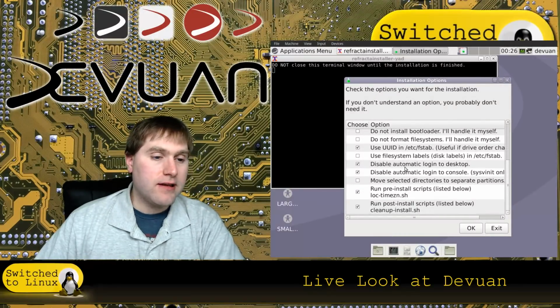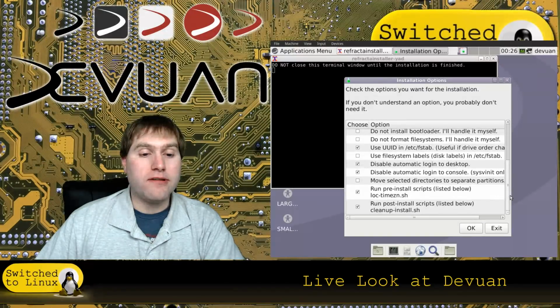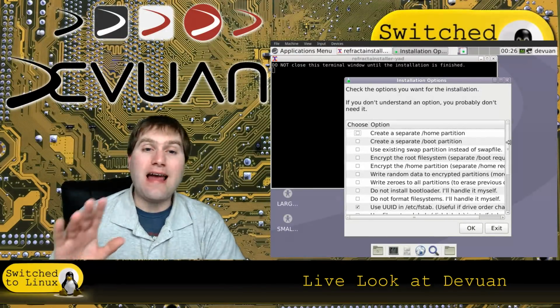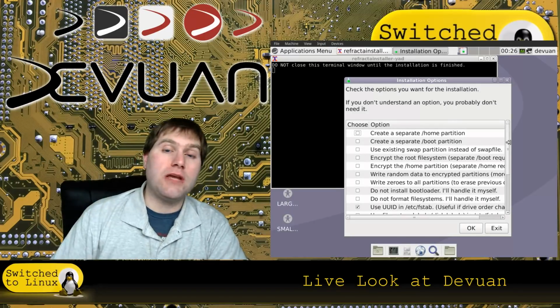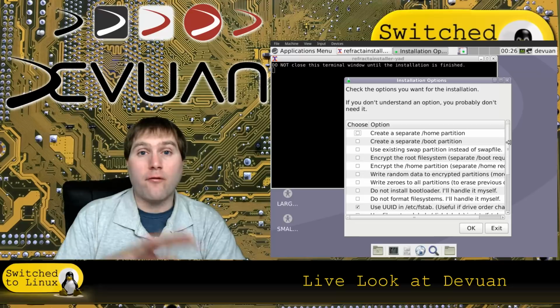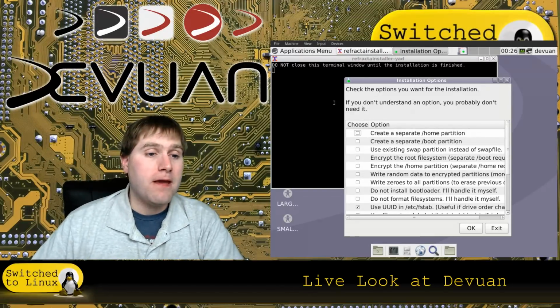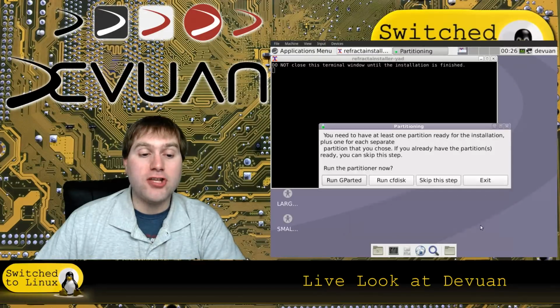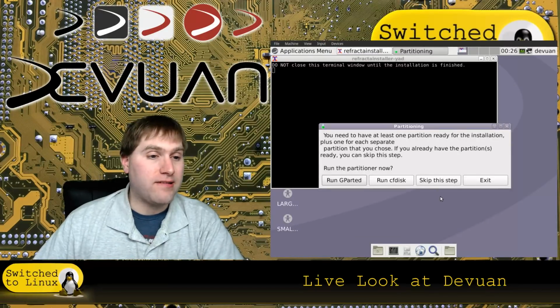We can deal with that a little bit. So here it's just determining how you want to install it. We don't have an easy option to go in. I'd have to boot this up, run gparted, partition my disk, and then run the installer from what I'm seeing here. So it does ask us where we want to install things. So you do kind of have to know how you want to set things up.